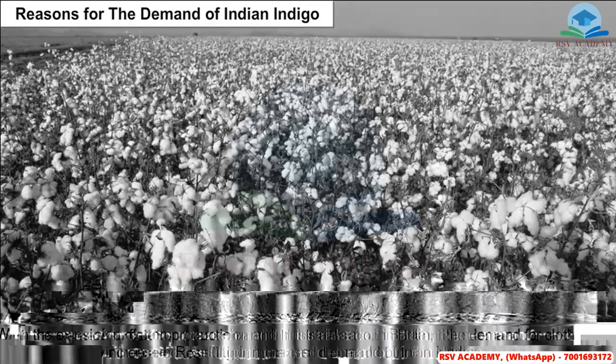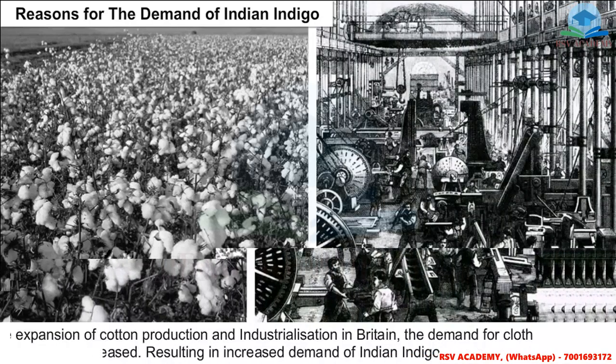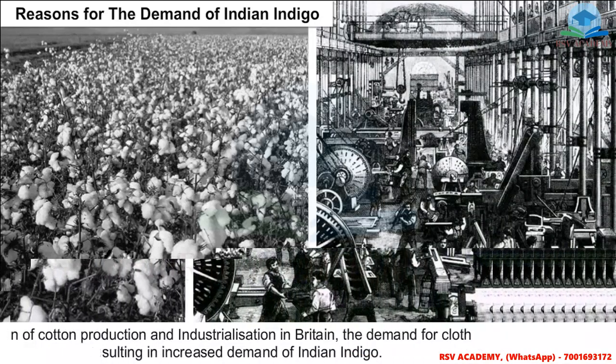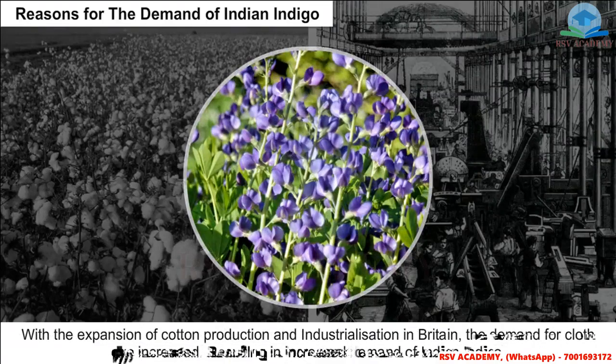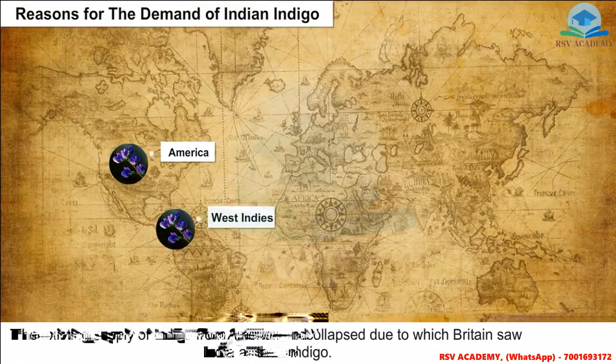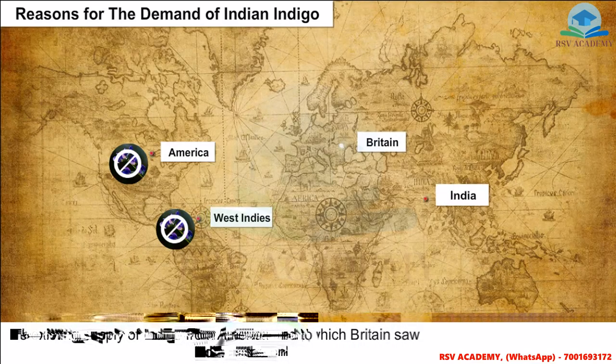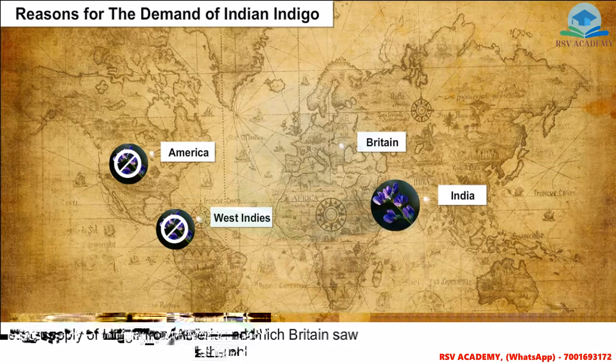With the expansion of cotton production and industrialization in Britain, the demand for cloth dye increased, resulting in increased demand of Indian indigo. The existing supply of indigo from America and West Indies collapsed, due to which Britain saw India as the only source of indigo.